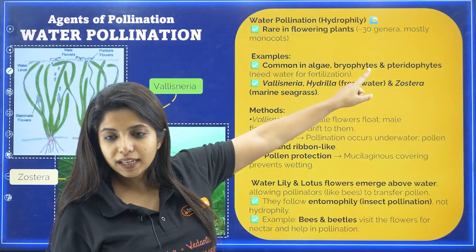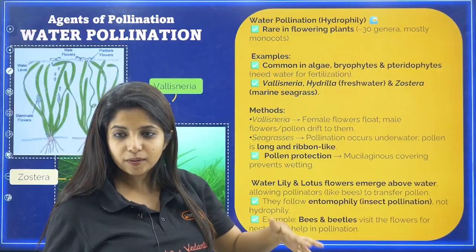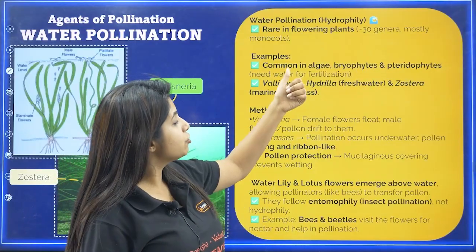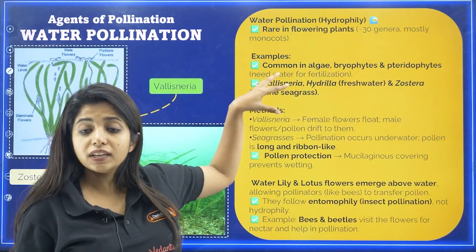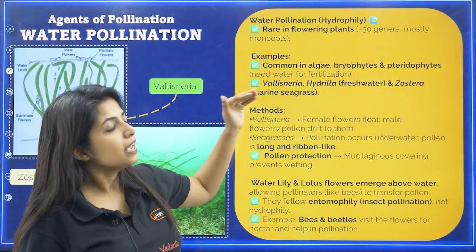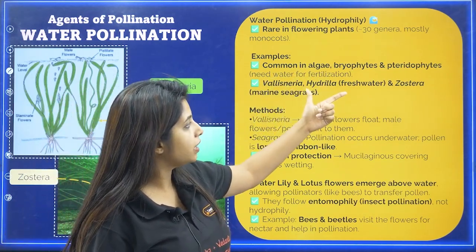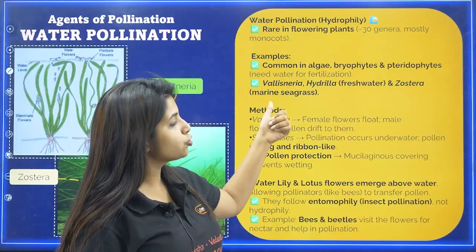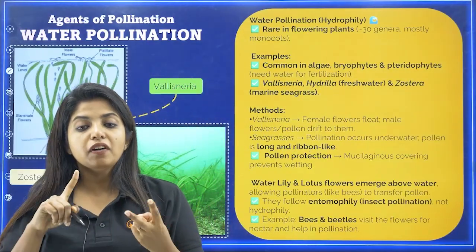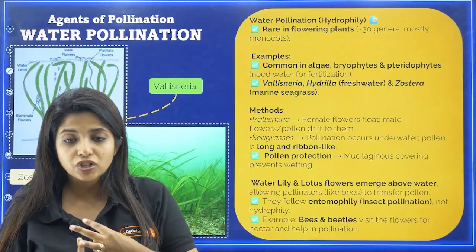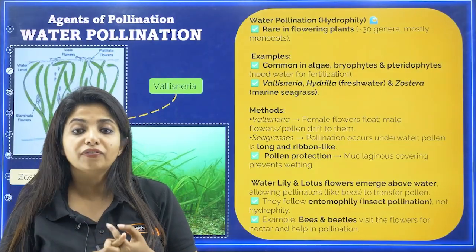This you have studied in 11th grade, right? Before studying plant kingdom, you have different categories, right? Divisions of plant. So algae, bryophytes and pteridophytes, it's common in them because they need water for fertilization. Examples are Vallisneria and Hydrilla. Hydrilla is freshwater, my dear children. Zostera is marine seagrass. So you have Vallisneria as an example, you have Hydrilla as an example, and you have Zostera as an example.